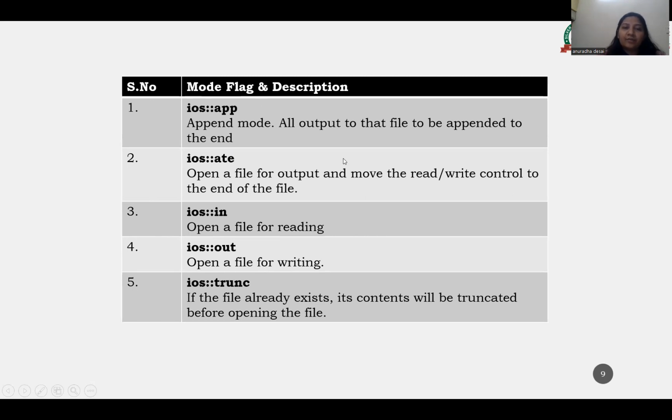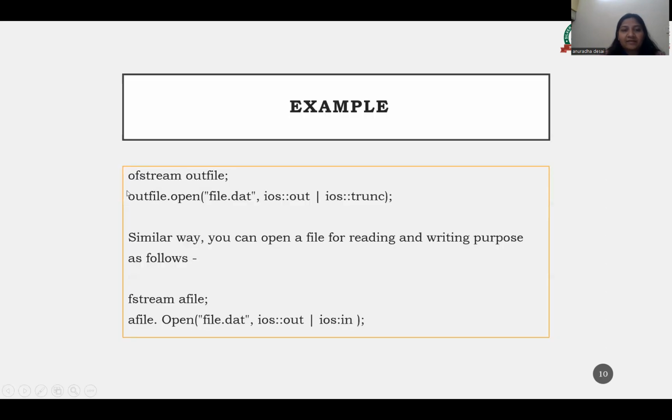So these are the different mode flags and descriptions which we will use in our examples. Here you can see ofstream, that is our out file. Now here outfile.open takes the file name and location. Here ios::out and ios::in, input and output stream, and truncate are used. Similarly, you can open a file for reading and writing purposes.